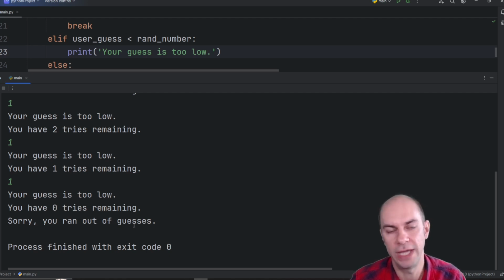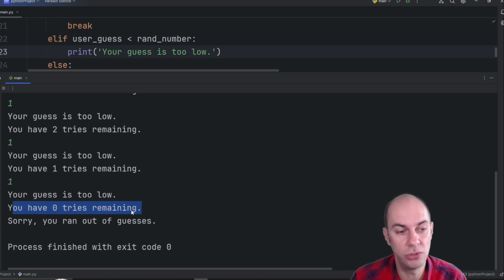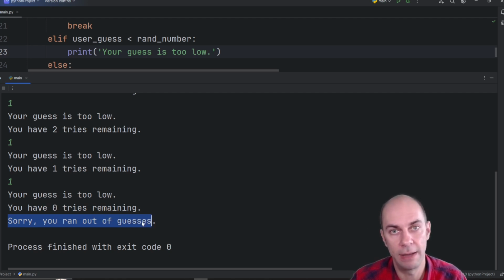Sorry, you ran out of guesses. That's a little bit clumsy because the fact that I ran out of guesses means that I do have 0 tries remaining. So these lines essentially repeat. So pause the video now and think how you're going to avoid that. If I've run out of guesses, I don't want this line to appear anymore. Obviously, I've lost the game. I know I've got 0 tries remaining, so I only want, sorry, you ran out of guesses to appear. So pause the video, try to fix that, then come back for the solution.